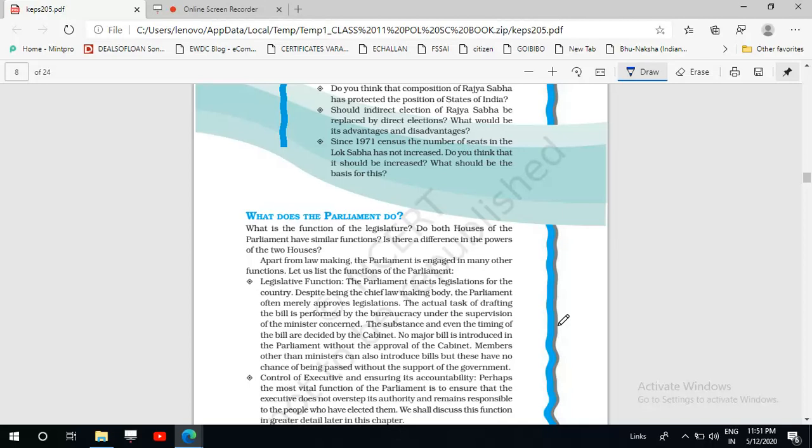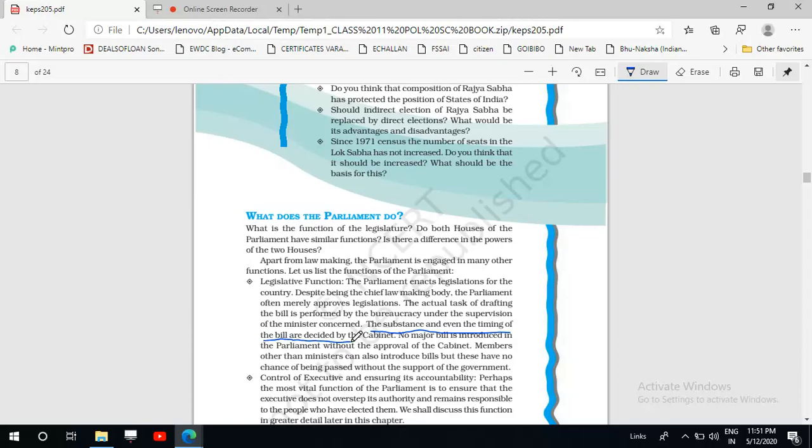So what happens? We see that whatever bill is presented in the Lok Sabha with the support of the Prime Minister and his cabinet, that bill is only able to pass from the Lok Sabha because of the support of the majority. Okay, and everything is decided by the cabinet. The substance and even the timing of the bill are decided by the cabinet. The parliament has a very little role in this regard. Everything is decided by the cabinet.